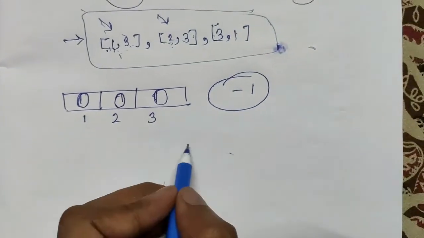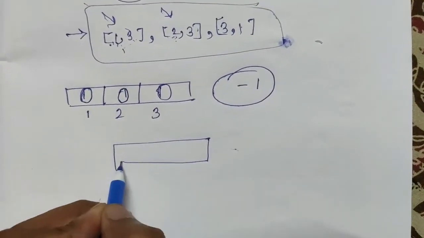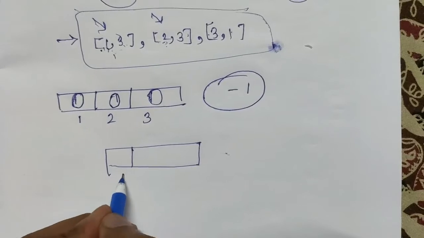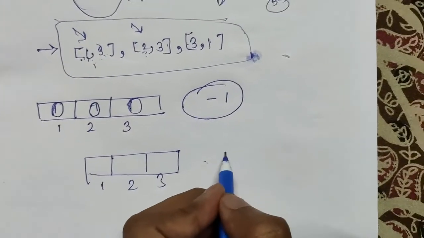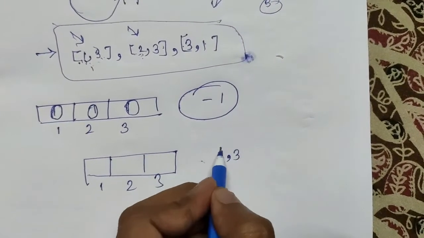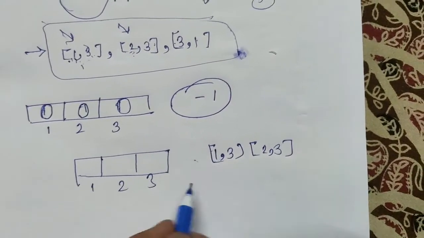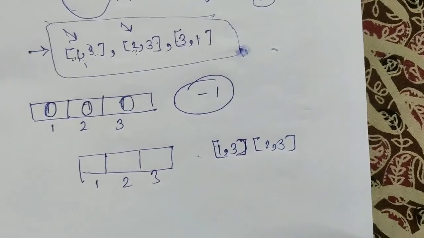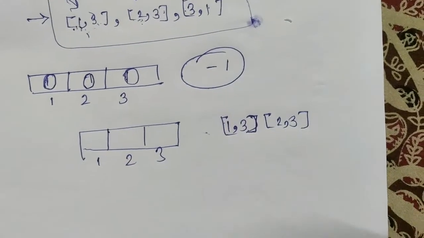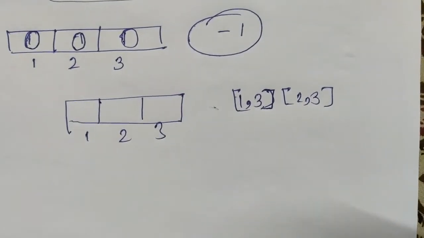Now let's take another example. 1, 2, 3, and the cases are [1, 3] and [2, 3]. Now in this case let's understand what will happen.